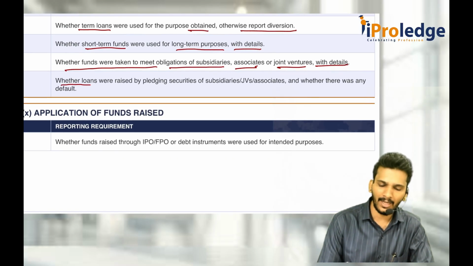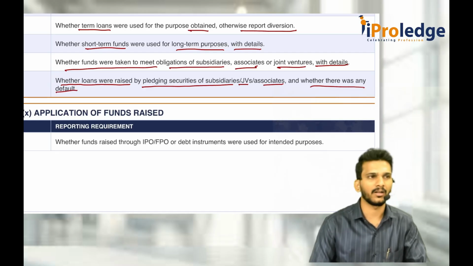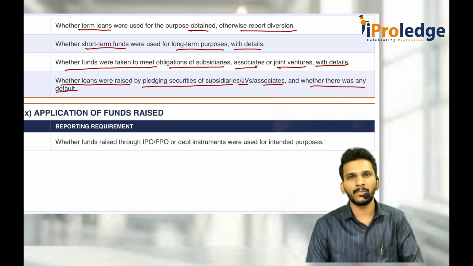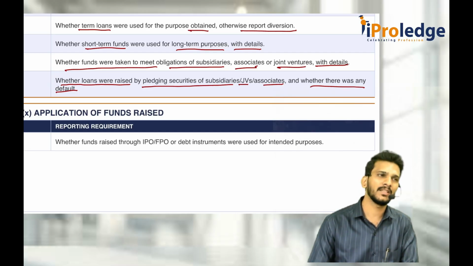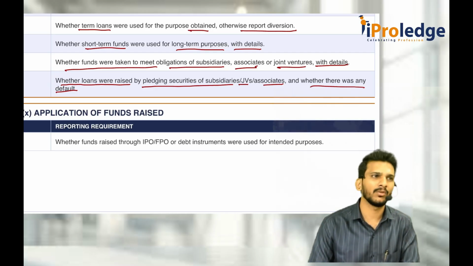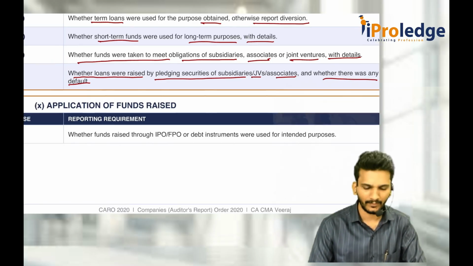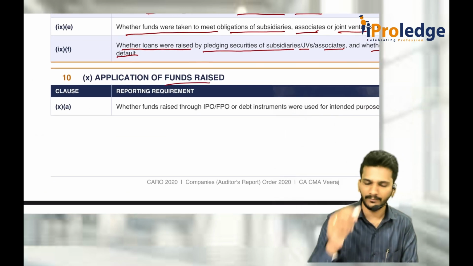Now, whether the loans were raised by pledging the securities of a subsidiary, JV or associate, and whether there was any default or not. That means when you are holding more than 50%, that is an asset for you. That asset you kept as mortgage or pledge or hypothecation somewhere and borrowed the money. If yes, give the details. Which company's securities you kept. That is 9. Then comes the 10th one.